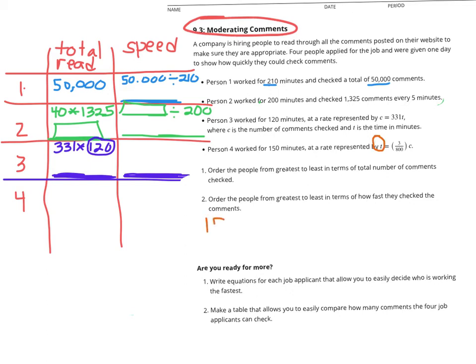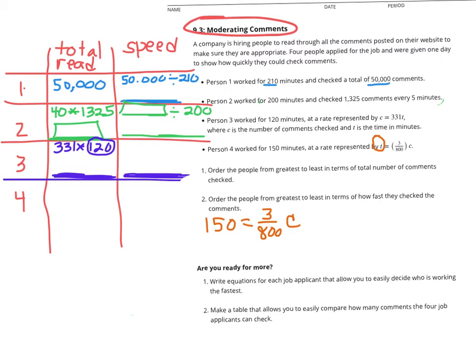That 150 minutes is equal to 3 over 800 times C. Well, let's see. If that's the case, then this is C multiplied by 3 over 800.